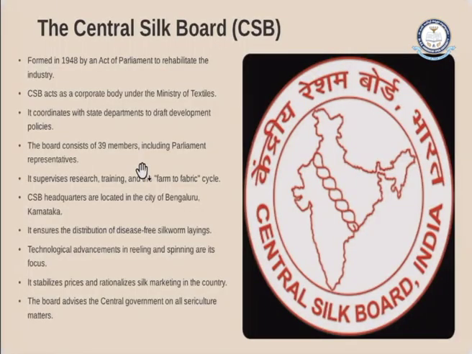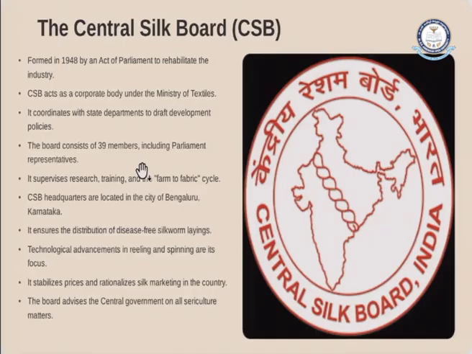What is bivoltine silk? In a year, we can produce at least 2 generations. That means if 2 generations are produced in a year, it is called bivoltine. If one generation is produced, it is called univoltine. If more than 2 are produced in a year, it is called polyvoltine or multivoltine.